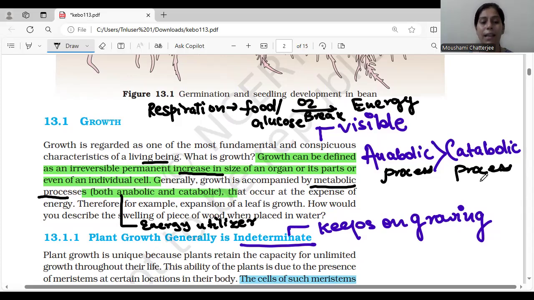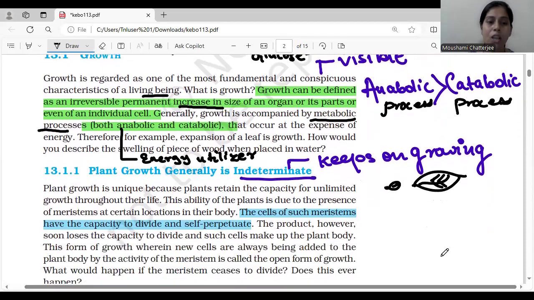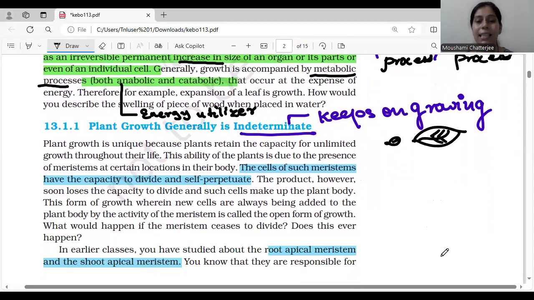So, for example, expansion of a leaf is growth. Let's take the example of the expansion of the leaf. The leaf was so small in the beginning. However, it grew up like this, and there is expansion of the growth in the leaf. So how would you describe the swelling of a piece of wood when placed in water? No, definitely it is not a kind of growth. It has just absorbed the water and the size has increased, but we cannot consider it as growth. Okay.